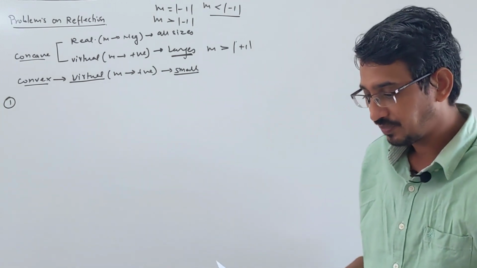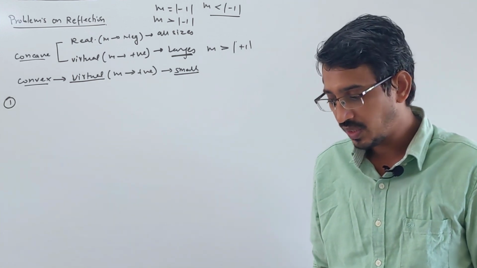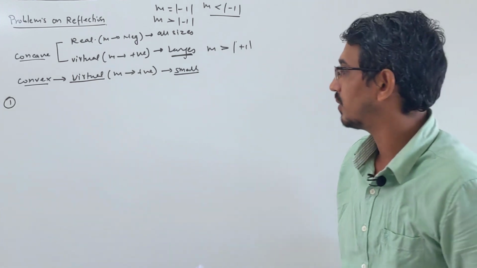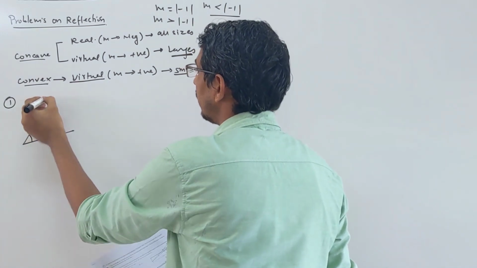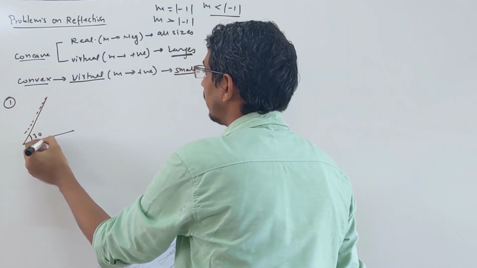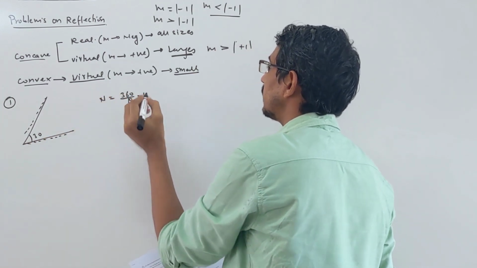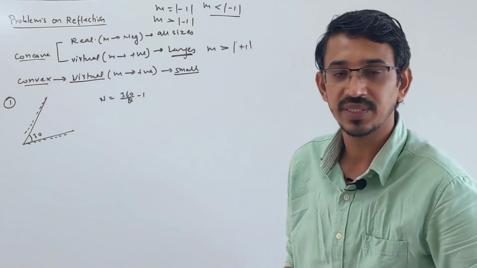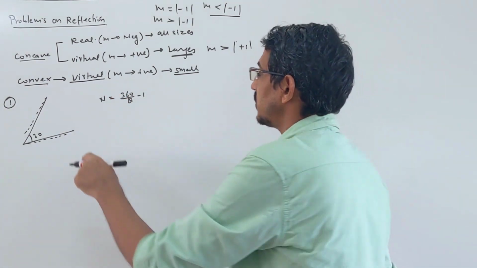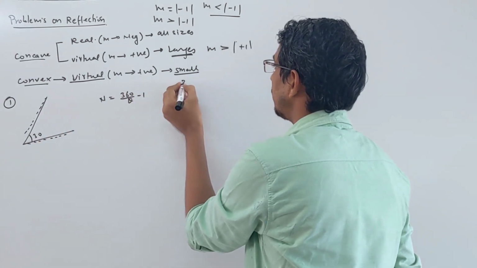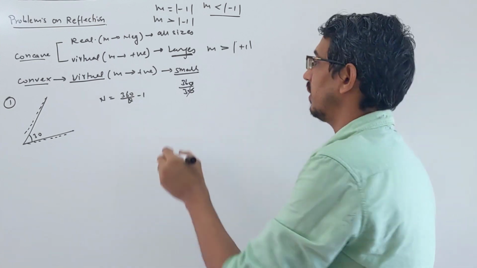Question number 1. An object is placed between two plane mirrors inclined at 30 degrees to each other. How many images will be formed? This is based on plane mirrors. Two mirrors are placed at 30 degrees to each other. They are asking how many images they will make. The number of images is given by the formula 360/θ - 1, but you have to understand three conditions depending upon whether 360/θ is an even or odd number. Let's check: with θ = 30 degrees, 360/θ comes to 12.